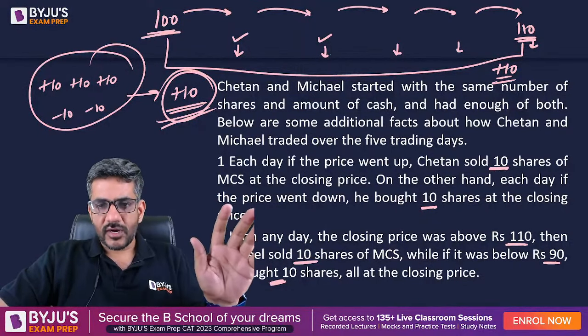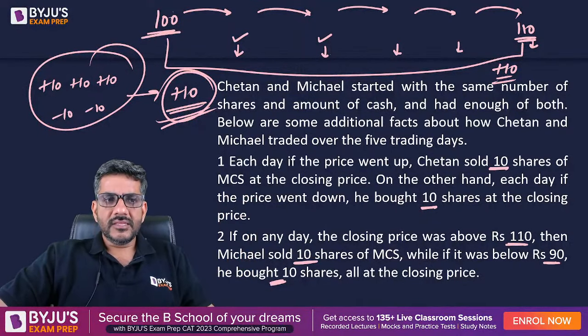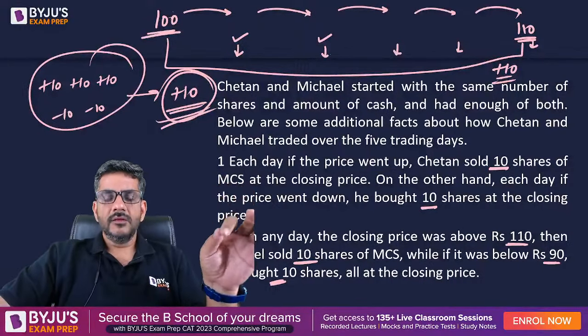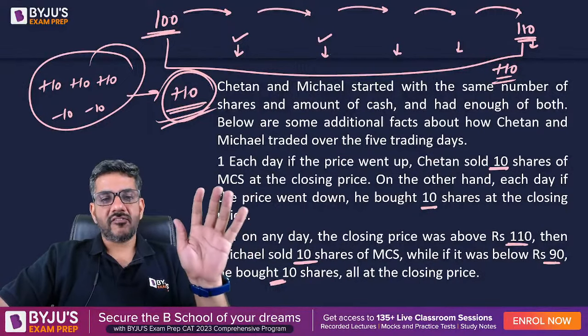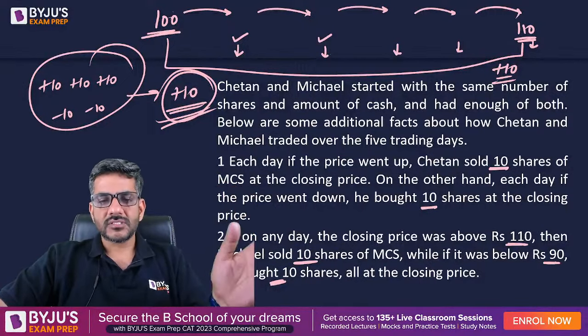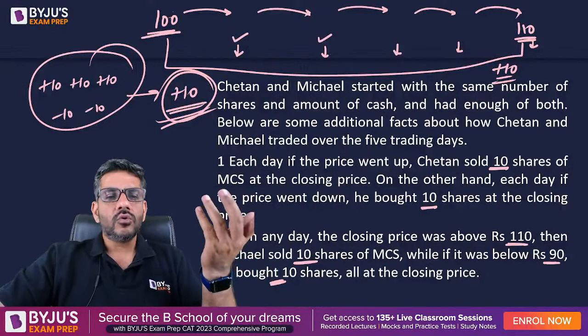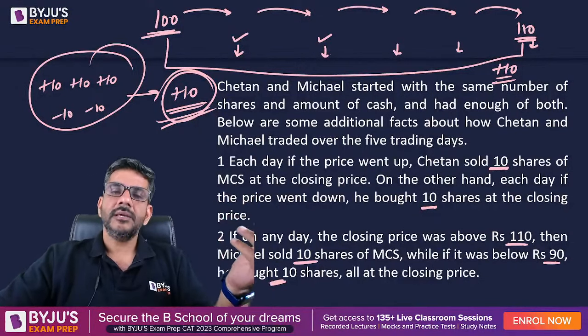I'm assuming that this point is clear to all of you, right? The final price I want to be changed by plus 10. So there must be 3 changes of plus 10 and 2 changes of minus 10, because apart from plus 10 and minus 10, you can't have a change. उसके अलावा तो कोई change ही possible नहीं है.